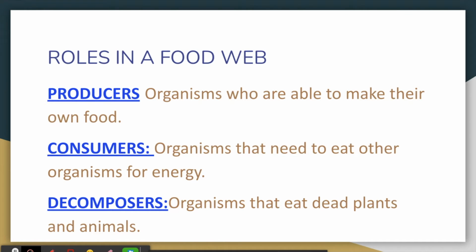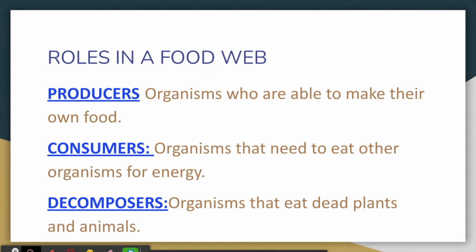There are producers, who are those organisms who are able to make or produce their food. For example, things like trees, flowers, plants, or vegetables are all producers because they can make their own food.